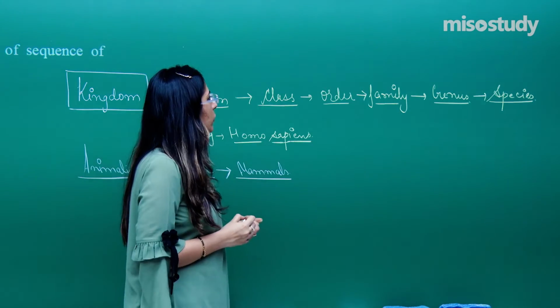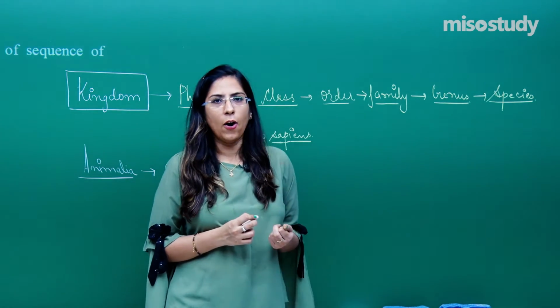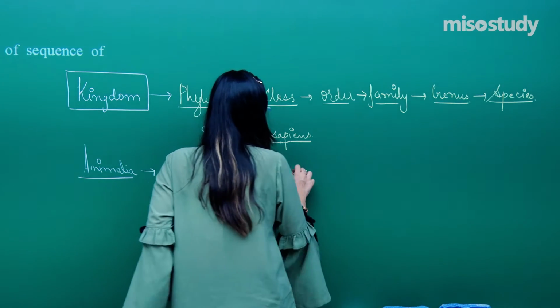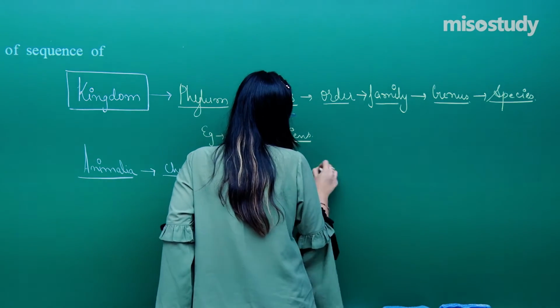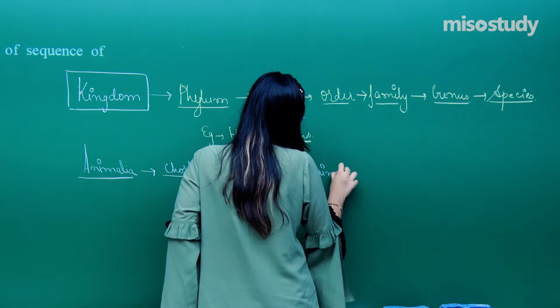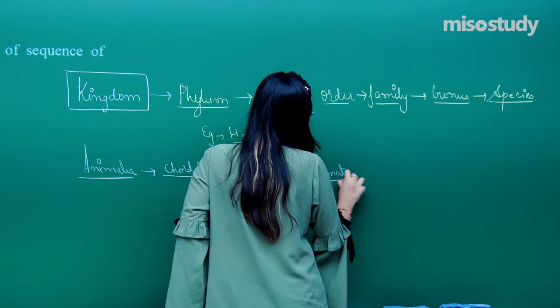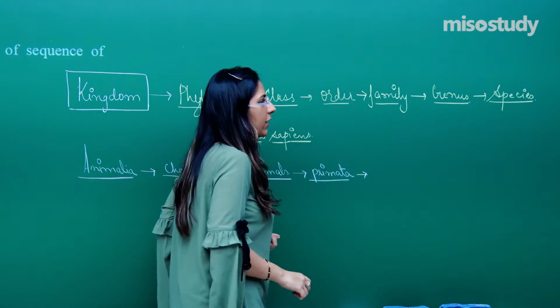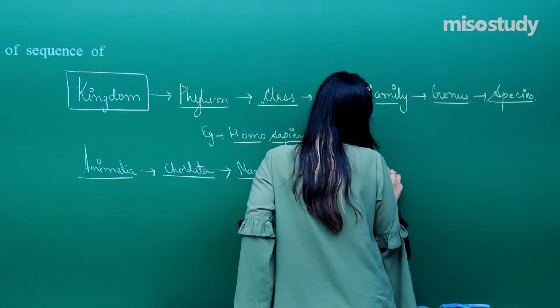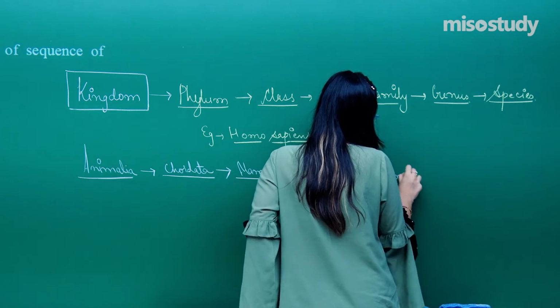After that, we have to think about the order. Order in our case is called Primata. So, we belong to which order? Primata. Whereas the family, in our case, is Hominidae.